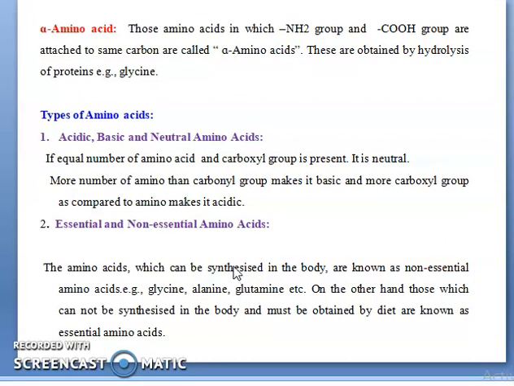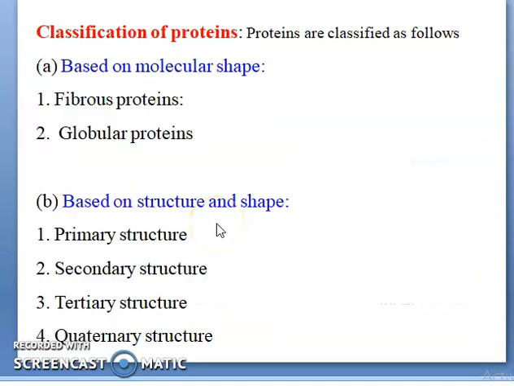The next slide is the classification of proteins. Protein classification based on molecular shape has two types, fibrous protein and globular protein. Based on structure, there are four types: primary structure, secondary structure, tertiary structure and quaternary structure.